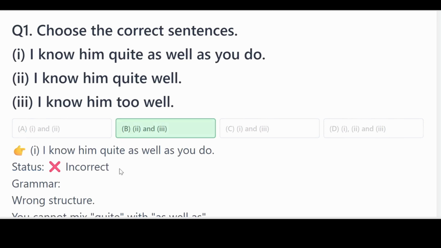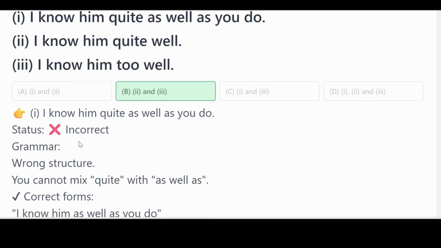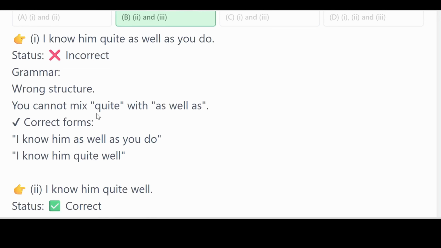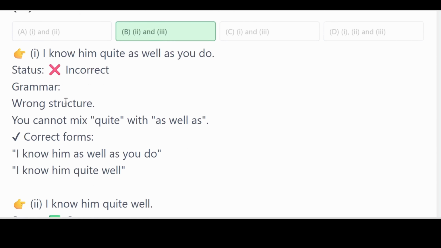The correct answer is option B, which is 2 and 3. If you look at sentence number 1, it says I know him quite as well as you do. This one is incorrect because the structure here is wrong. We cannot mix quite with as well as. We only have to pick one. So the correct form would be I know him as well as you do, or I can write I know him quite well. We cannot mix quite and as well as in the same sentence. That will be incorrect. So sentence number 1 is incorrect.